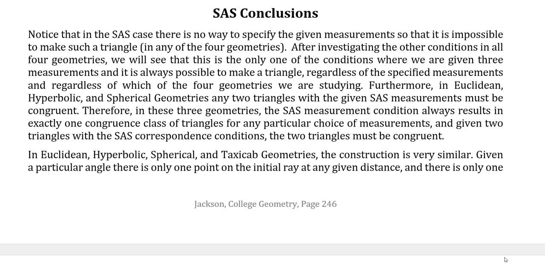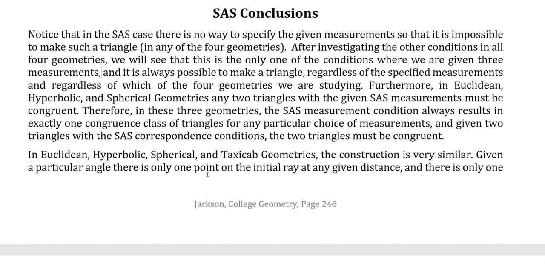So notice that in the SAS case, there's no way to specify the given measurement, so it's impossible to make a triangle in any of the four geometries we're talking about. After investigating the other conditions in all four geometries, we will see that this is the only one of the conditions where we're given any three measurements, and no matter what we do, it is always possible to make a triangle regardless of the specified measurements and regardless of which of the four geometries we're studying.